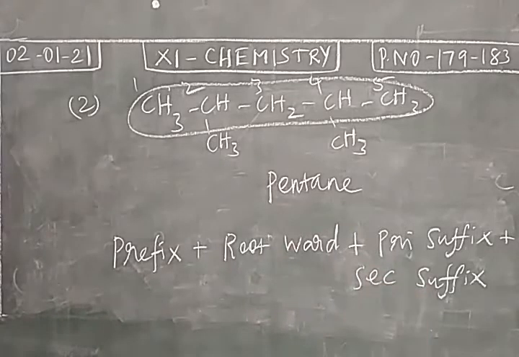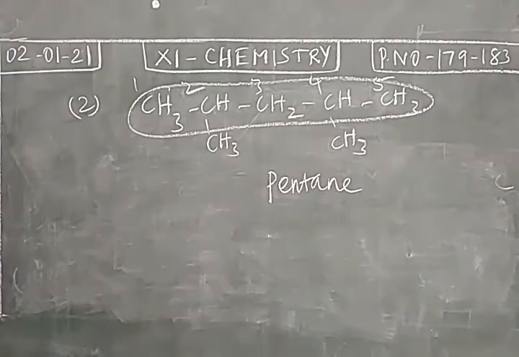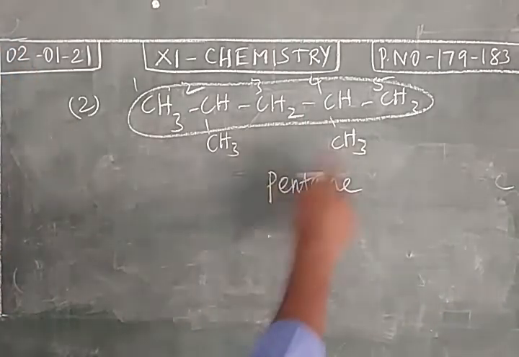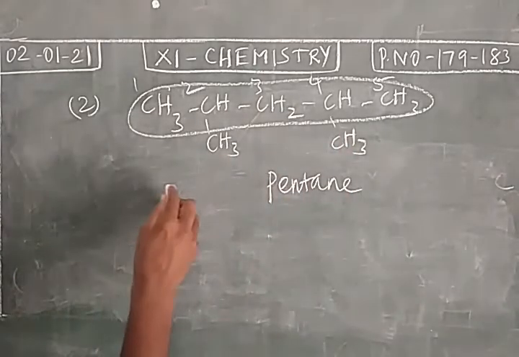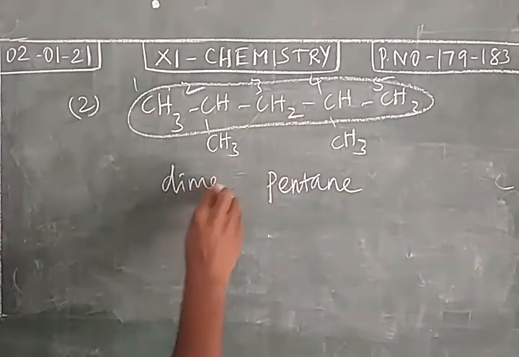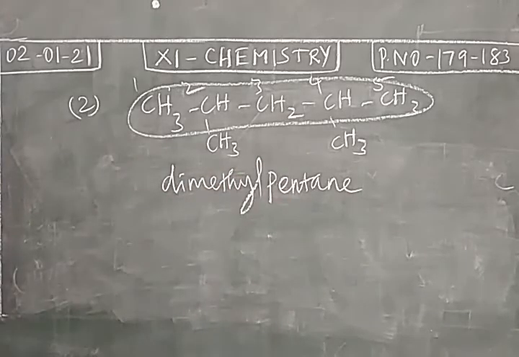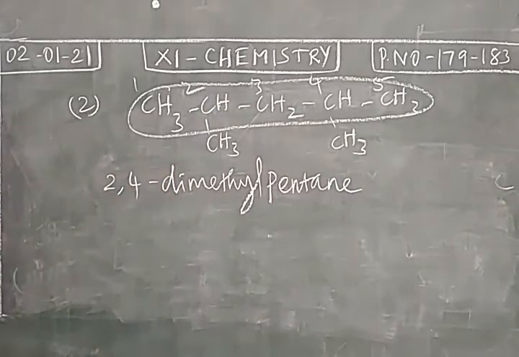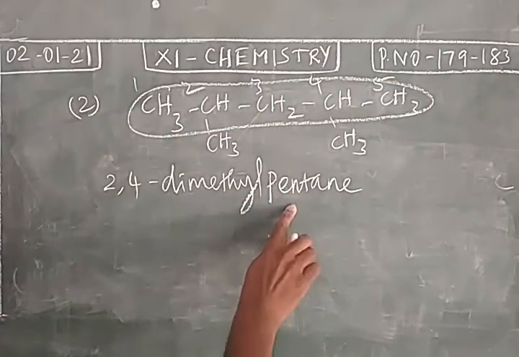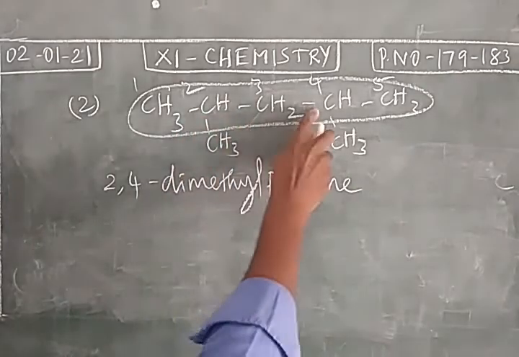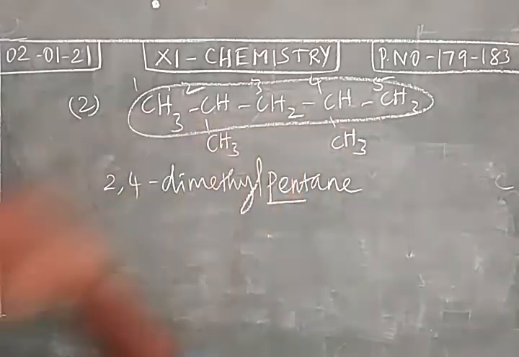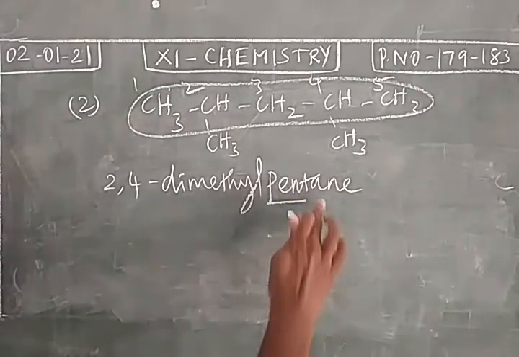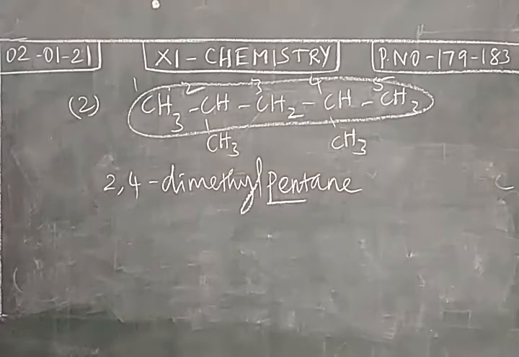All these we have already completed. So for this alkane, we write the prefix, the names of the substituents. We have two methyl groups, so this is dimethyl. The name of the substituent is methyl. Two methyl groups are present, so this is dimethyl. They are attached to the second and the fourth carbon. So 2,4-dimethyl. 5 carbon atoms in the longest chain, so the root word is pent. Only single bonds exist between the carbon atoms, so it is a saturated one. We use primary suffix ane. We don't have a functional group, so there is no need to add a secondary suffix.